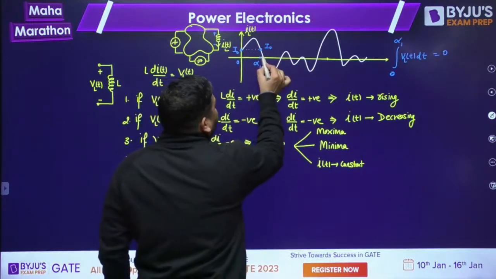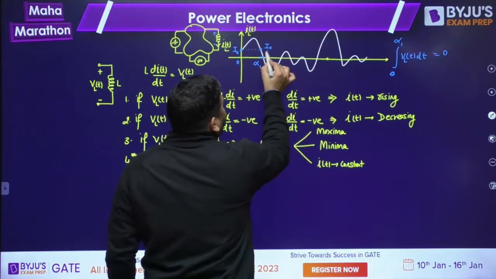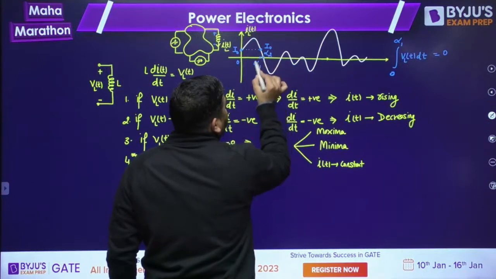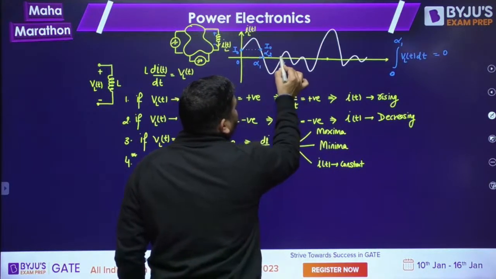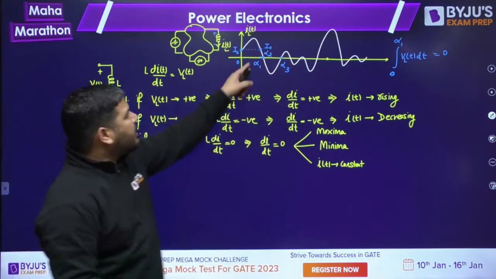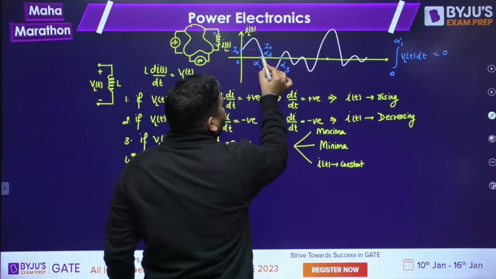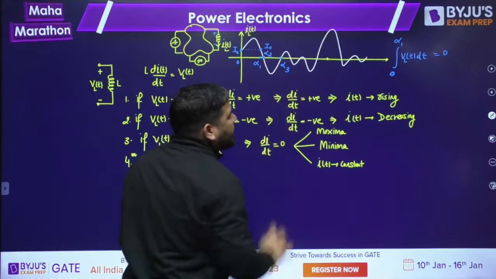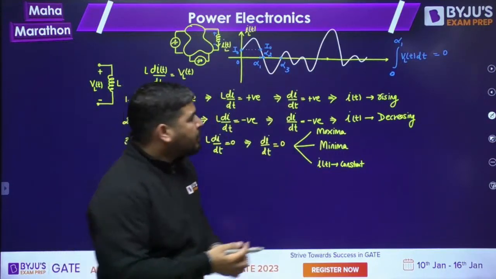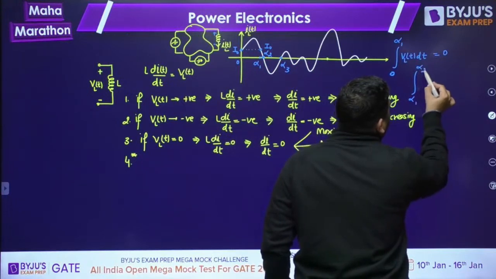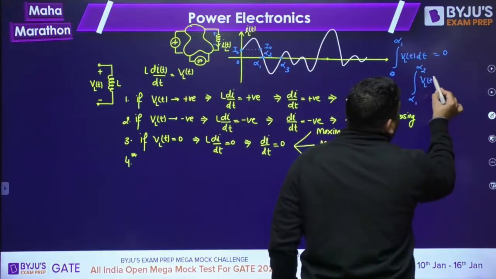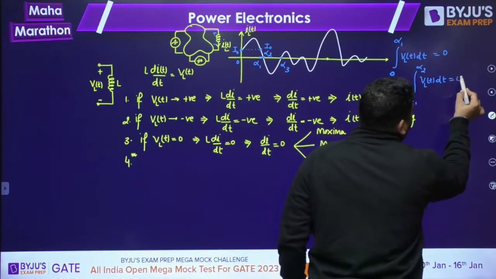Look at this point. Let's call it alpha 2, and let's call this point alpha 3. Again, you can see that at alpha 2 the current is 0, and at alpha 3 the current is again 0. So from alpha 2 to alpha 3, the integral of VL(t) dt will again be 0.